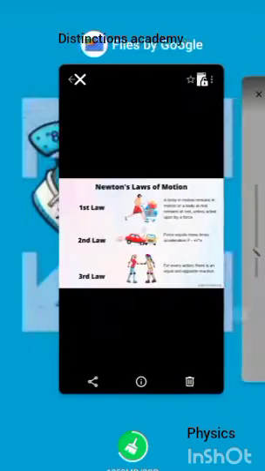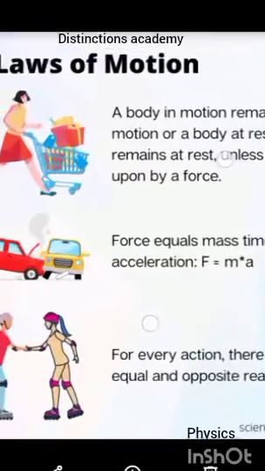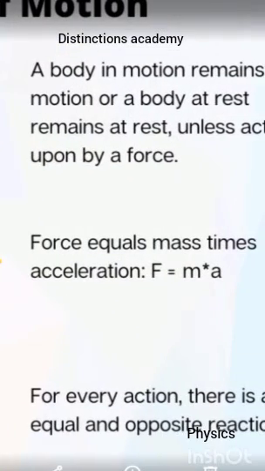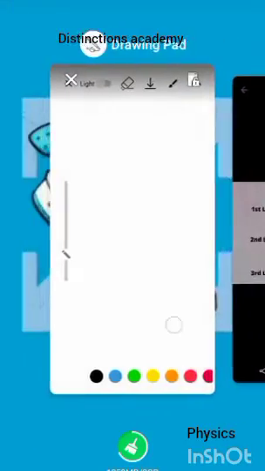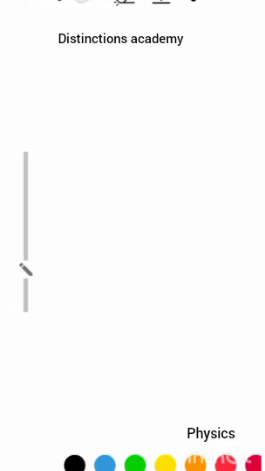And then the second law of motion says force equals mass times acceleration. So this is to say that the mass of a body, and its acceleration, also the direction, is going to be equal to the force which acts on it.